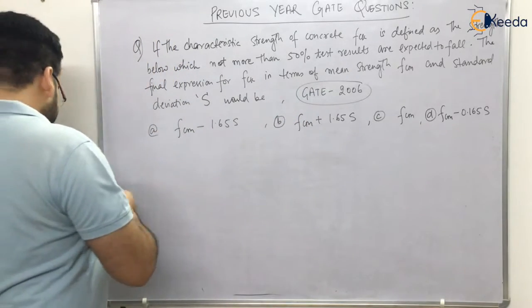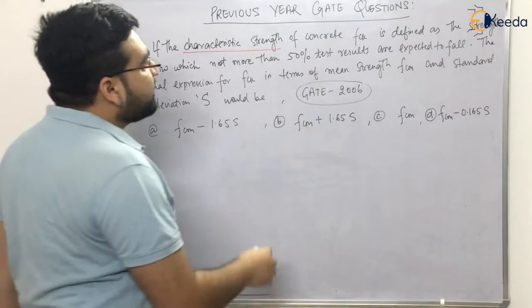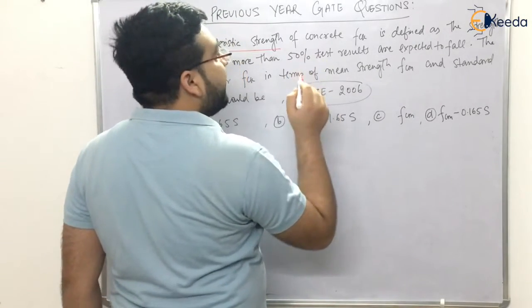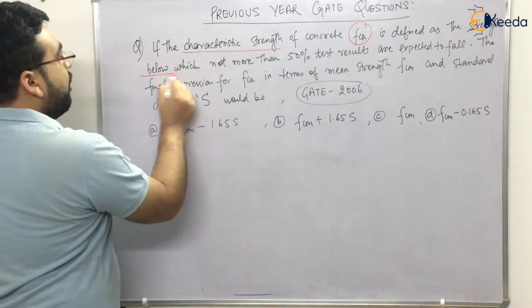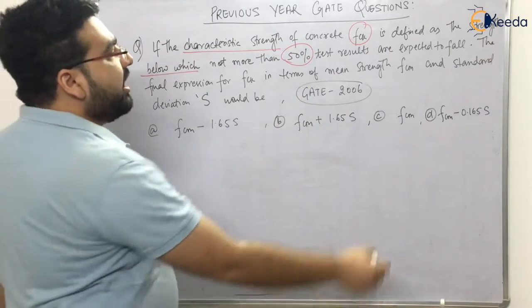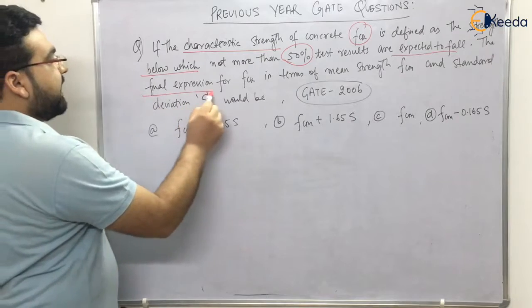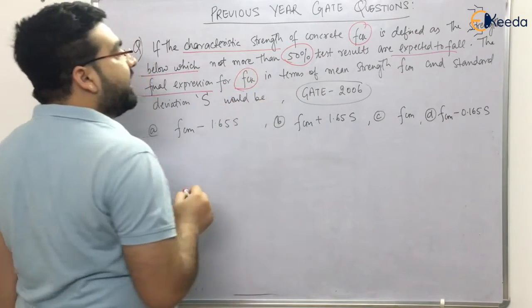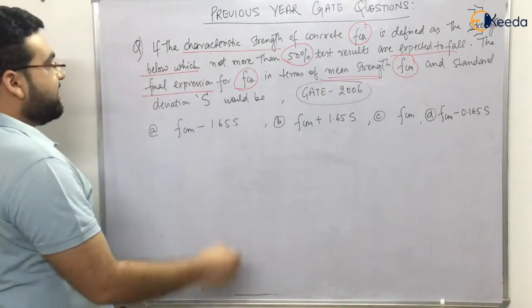The question is, if the characteristic strength of concrete, which is FCK, is defined as the strength below which not more than 50% of test results are expected to fall. Full stop. The final expression for FCK in terms of mean strength, which is FCM, and standard deviation.